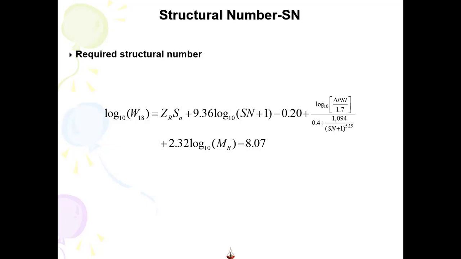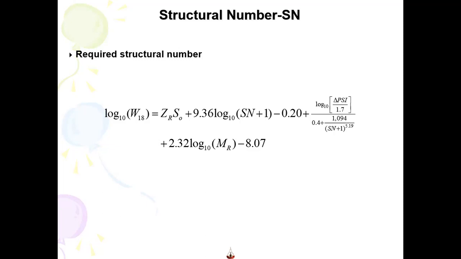In order to calculate SN2, SN2 is a combination of asphaltic bearing course and asphaltic base course. For calculating SN2, we will use the MR value of the aggregate base course, that is 30,000 psi. So the value of MR will change to 30,000 psi.